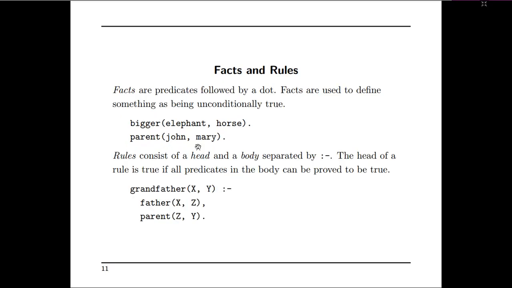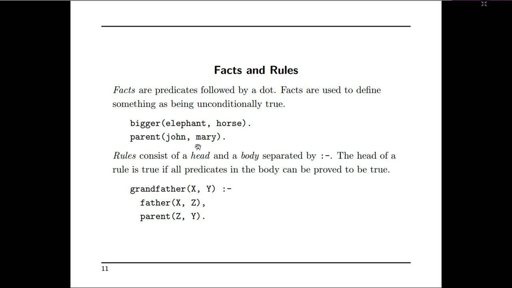Some other terminologies are facts and rules. Facts are predicates followed by a dot. Facts are used to define something as being unconditionally true. For example, bigger(elephant, horse). At the end of this statement you find a full stop. This full stop or dot is used to mention that the statement is a fact.